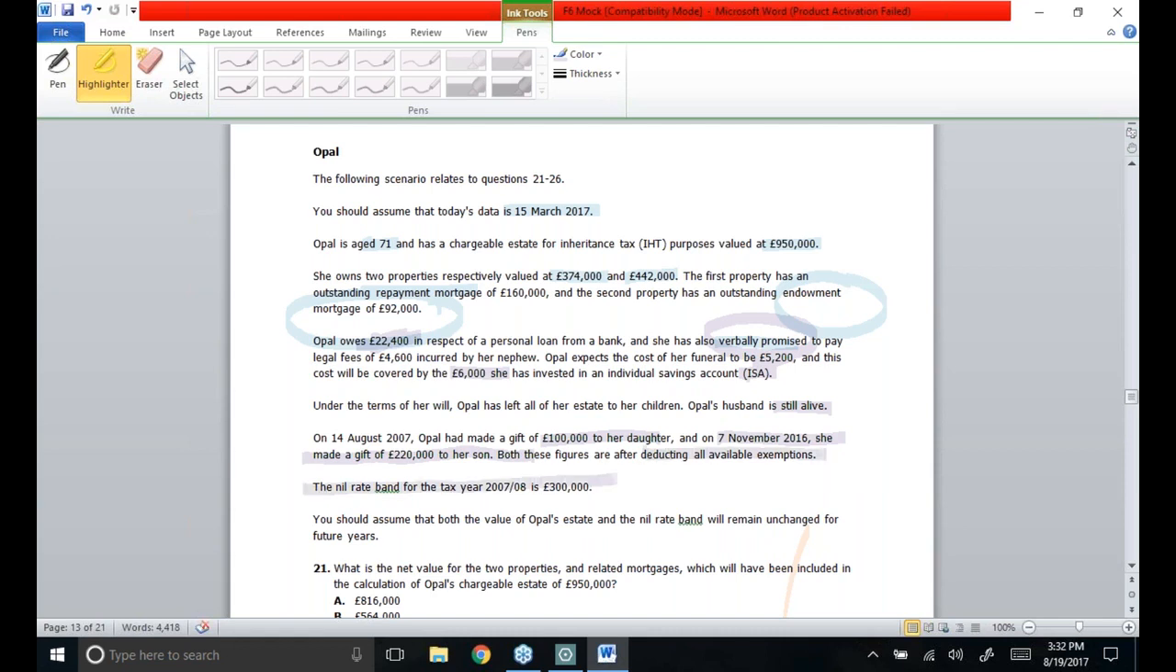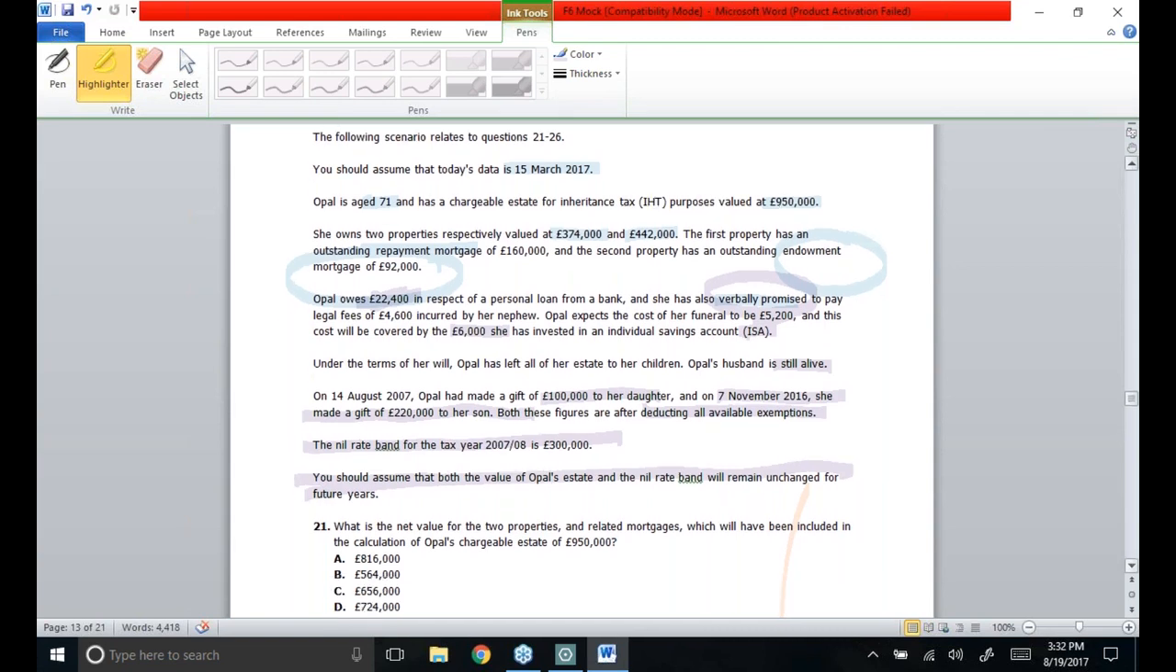The nil-rate band for the tax year 7/8 is 3 lakh. You should assume that the value of Opal's estate and nil-rate band will remain unchanged for future years. That means that it had to be taken as 3,25,000 pounds. What is the net value for the two properties and related mortgages which have been included in the calculation of Opal's chargeable estate of 950,000?